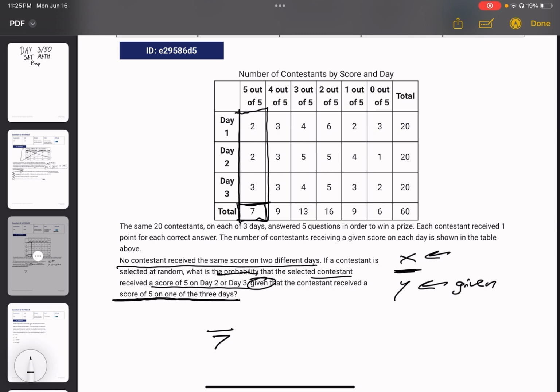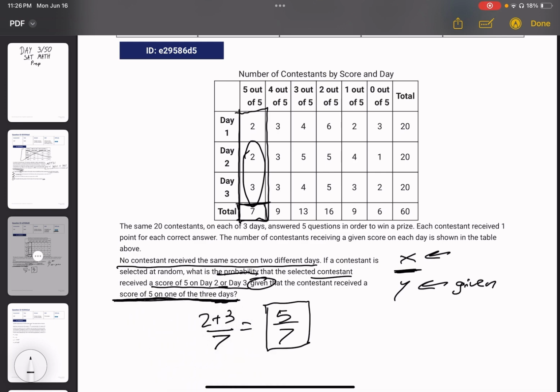We are going to now find the probability that the selected contestant receives a score of 5 on day 2 or 3. So that's the part that goes in our numerator up here. On day 2 or 3 means we add these two. So day 2 or 3, 2 plus 3 is equal to 5 over 7. So this is the probability that the selected contestant receives a score of 5 on day 2 or 3, given this scenario down here.